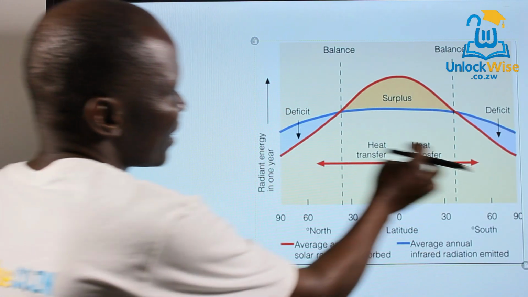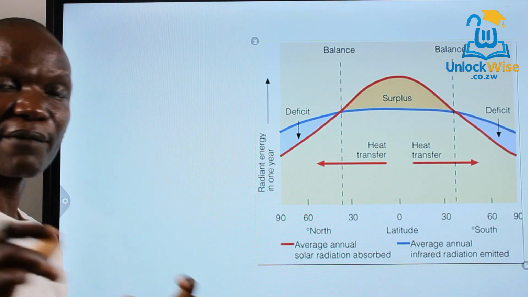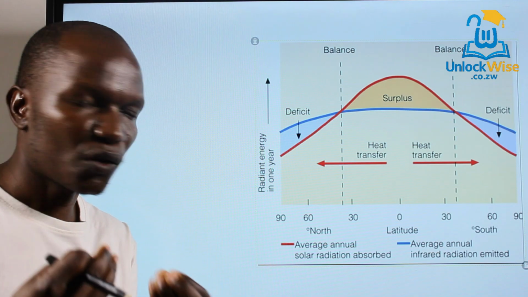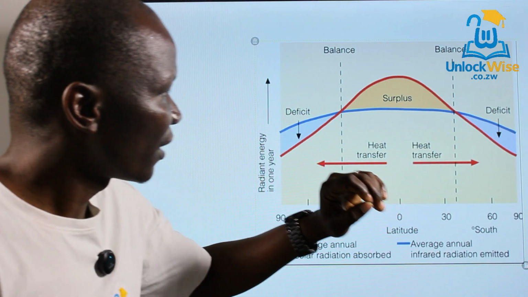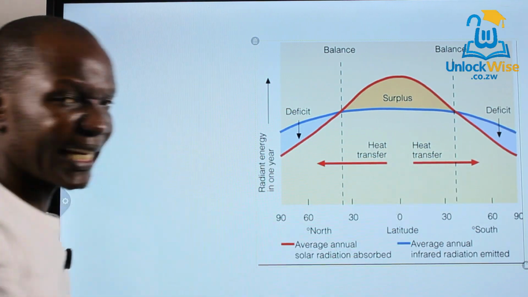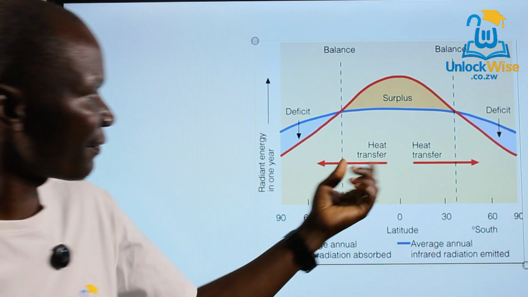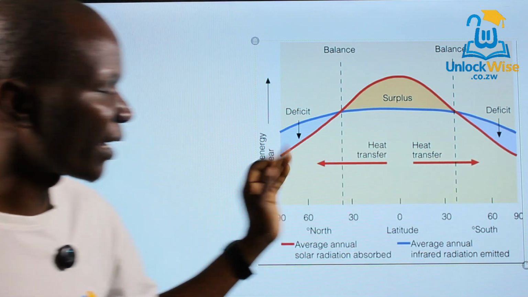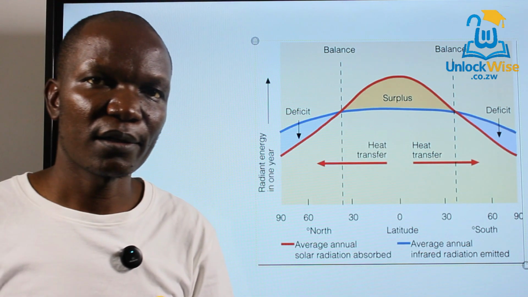And in the poles, you can see the poles here, they have a deficit. Why? Because they are losing more heat than they are receiving. So there is a deficit of heat. And you can see that there are heat transfers taking place, whereby heat is being transferred from the equator and the tropics to the poles.